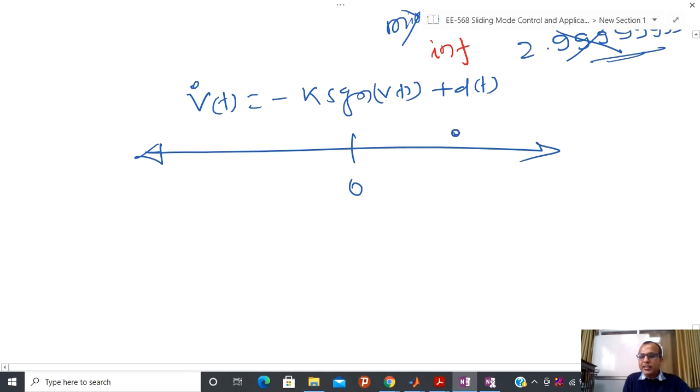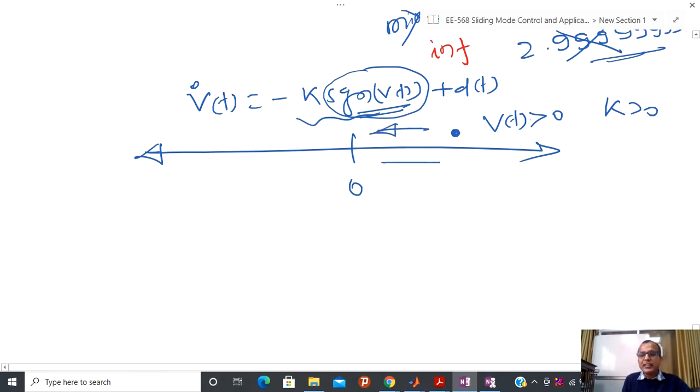Now if your initial condition is here, it means that vt is greater than 0. So if vt is greater than 0, then I can guarantee that this switch part will tell that the value, if k is greater than 0, is negative. Now I have to move in this direction, otherwise I am not able to converge to the equilibrium point. Then what kind of restriction do I have to put?